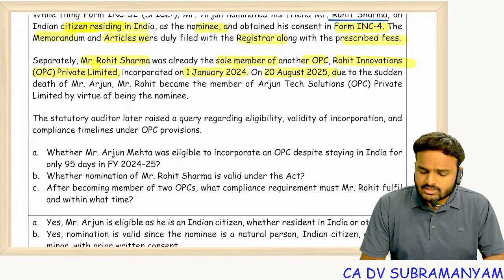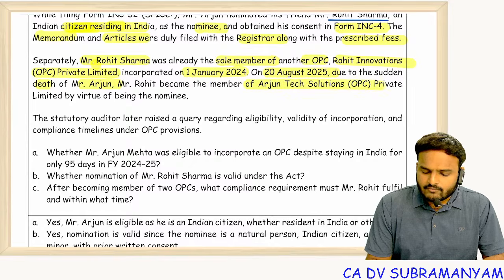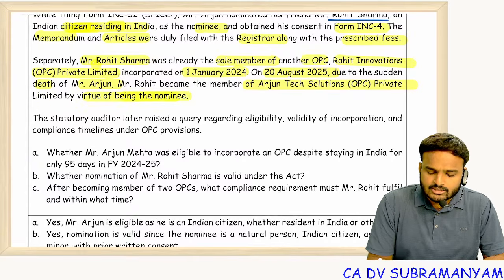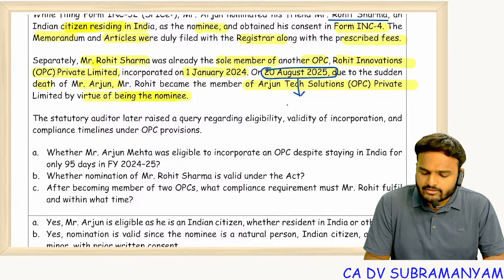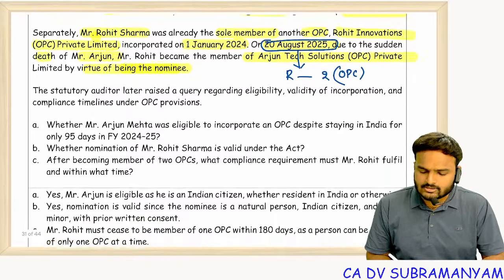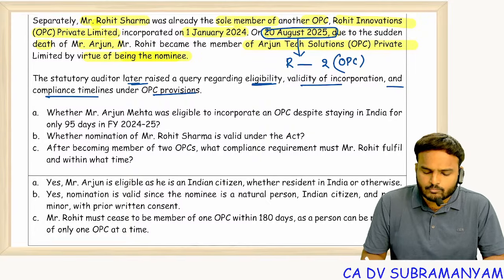On 20th August 2025, due to sudden death of Mr. Arjun, Mr. Rohit became member of Arjun Tech Solutions OPC Private Limited by virtue of being nominee. That means, with effect from 20th August 2025, Mr. Rohit became member in two one-person companies. One is his own OPC, other one is Arjun Tech Solutions OPC. The statutory auditor later raised a query regarding eligibility, validity of incorporation and compliance timelines under OPC provisions.